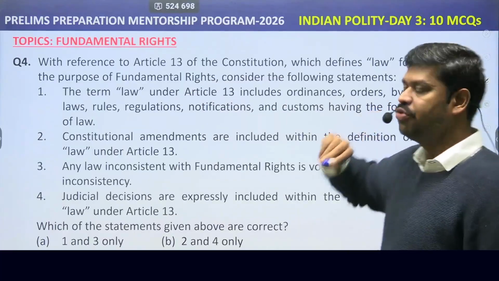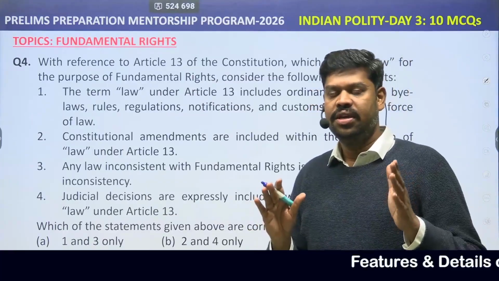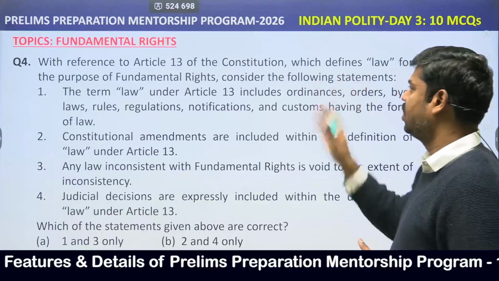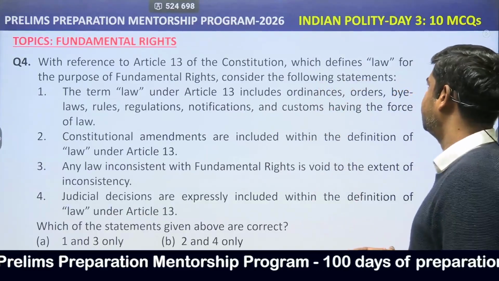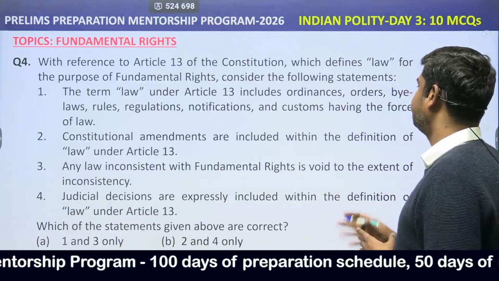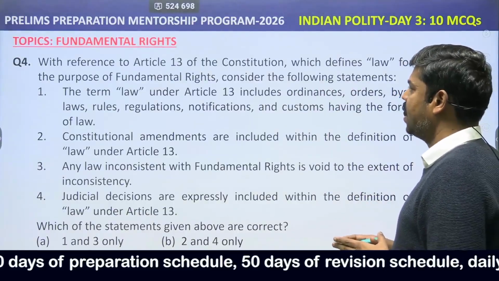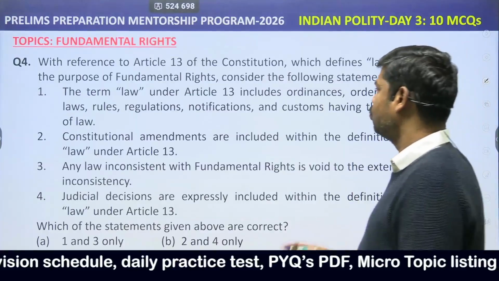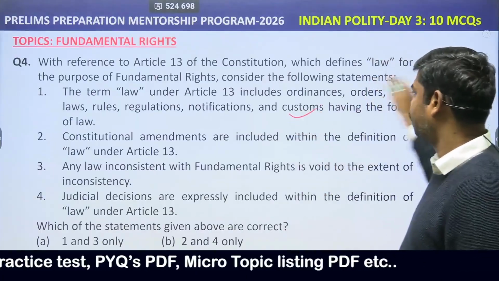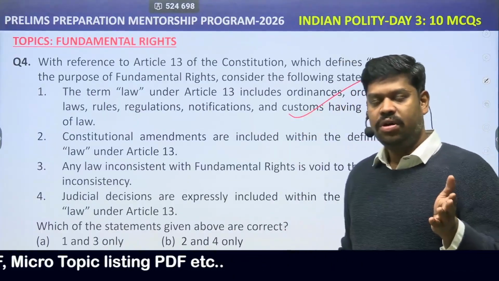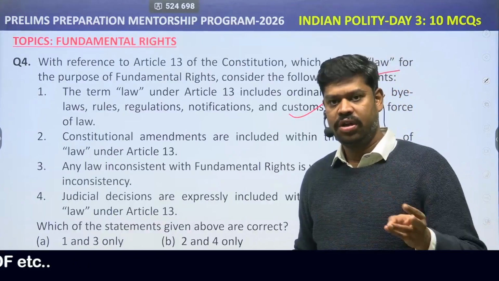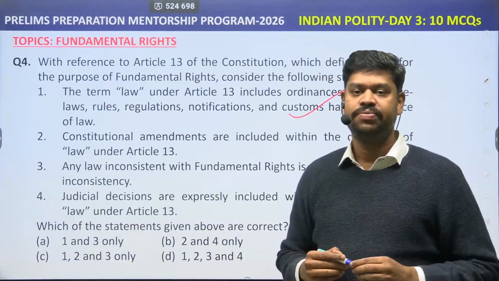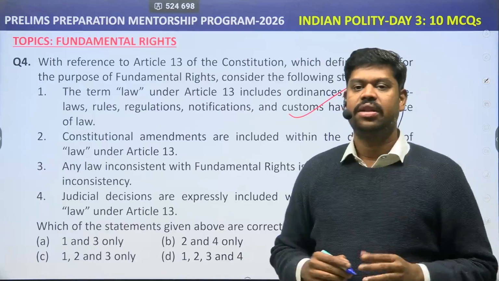Please come to question number 4. What is the law within Article 13 of the Constitution? That is question number 4. With reference to Article 13 of the Constitution, which defines law for the purpose of fundamental rights, consider the following statements. The term law under Article 13 includes ordinances, orders, bylaws, rules, regulations, notifications, and customs having the force of law. This is all definitely true. The term law under Article 13 includes ordinary law, ordinances, bylaws, subordinate legislations, and even the customs which have the force of law. But what is not law under Article 13 is a constitutional amendment.